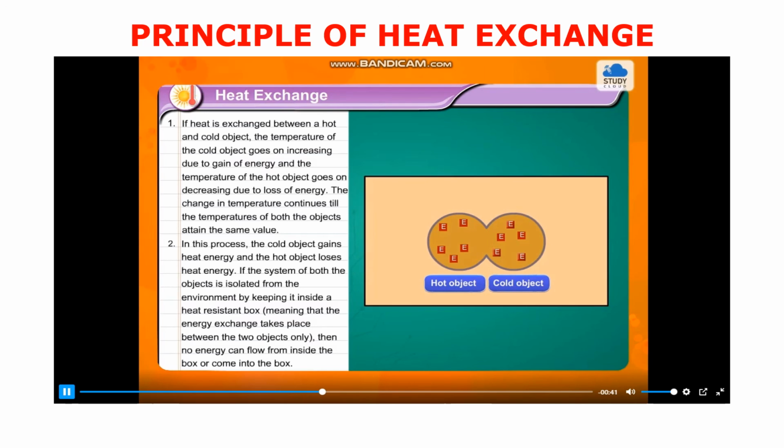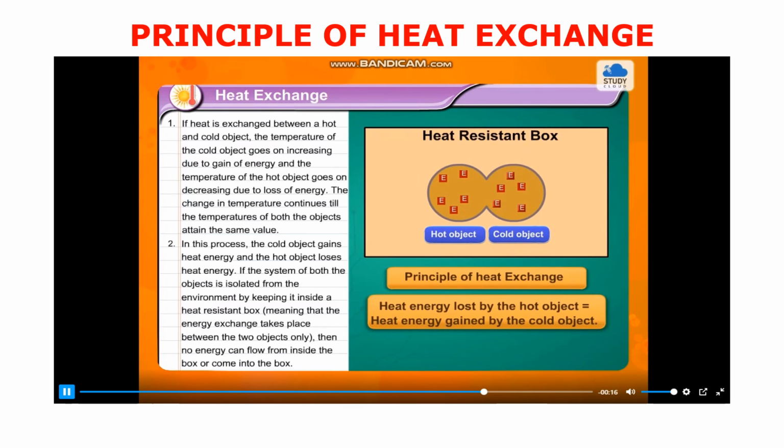If the system of both the objects is isolated from the environment by keeping it inside a heat-resistant box, meaning that the energy exchange takes place between the two objects only, then no energy can flow from inside the box or come into the box. In this situation, we get the following principle. Heat energy lost by the hot object is equal to heat energy gained by the cold object.